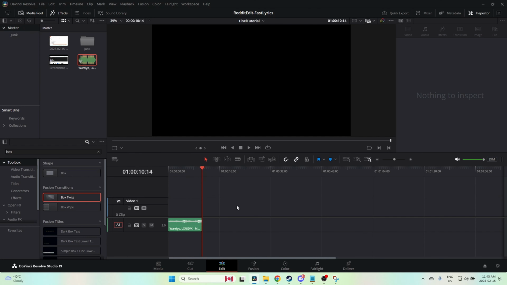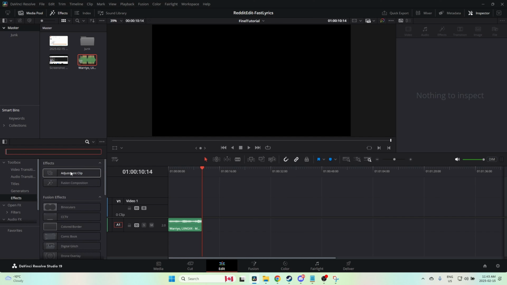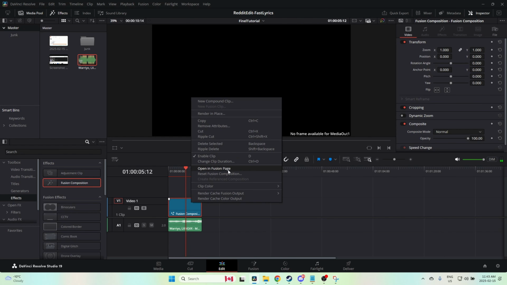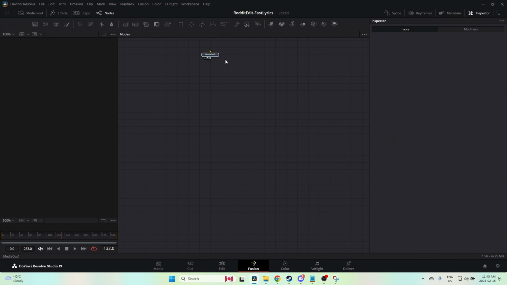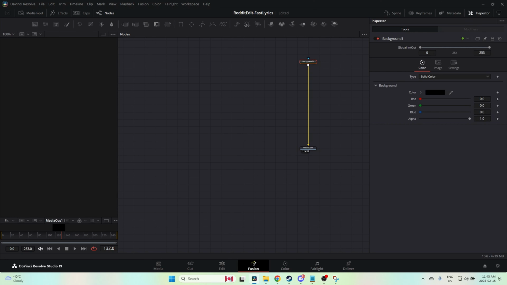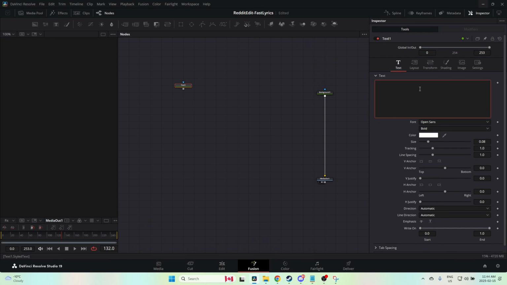But anyways, so we've got this clip. I'm going to add an effect. We're going to add a Fusion comp on it. And like that. Perfect. Right click, open Fusion. I'm going to come in here and add a background. I'm just going to leave it black, I don't care. And I'm going to add a text node, and I'm just going to paste my 3 sentences in there. So I've got some place where I don't have to go back to the transcription window all the time.